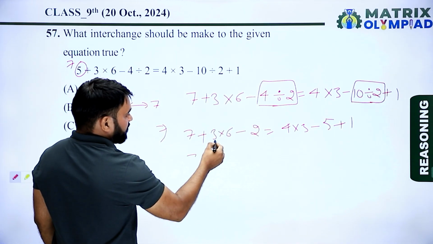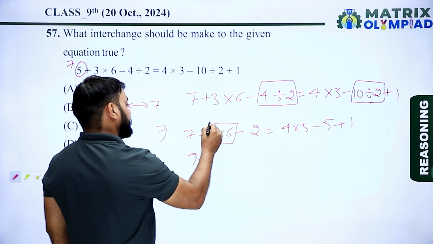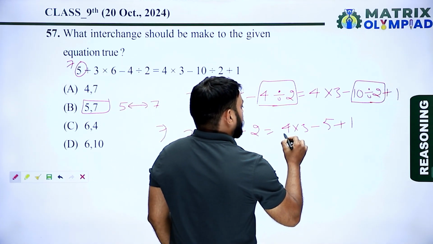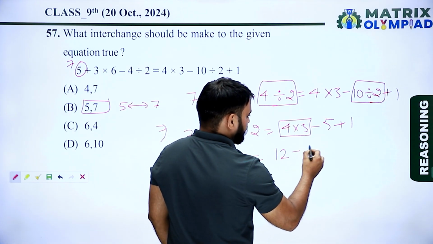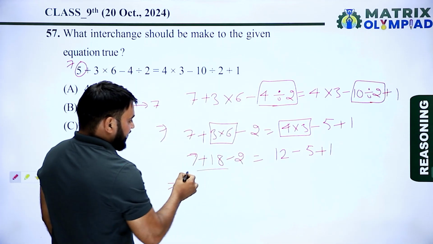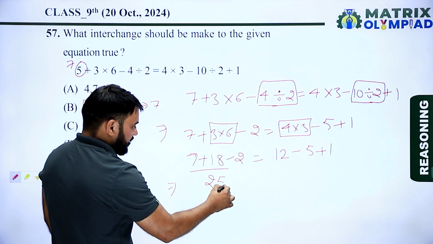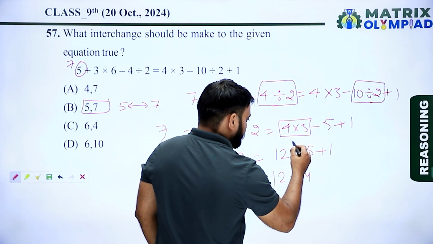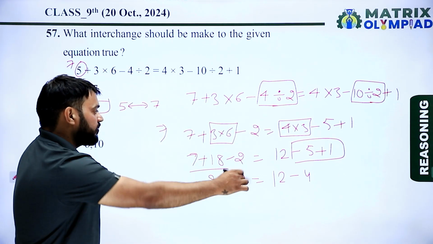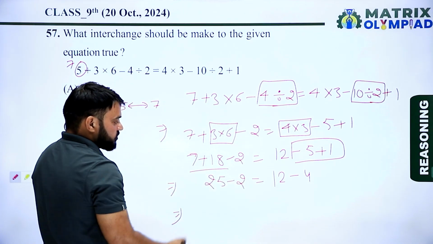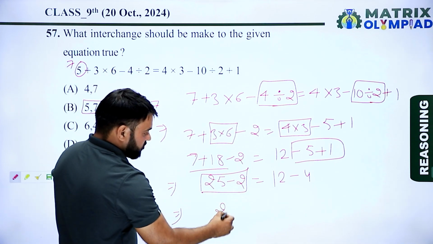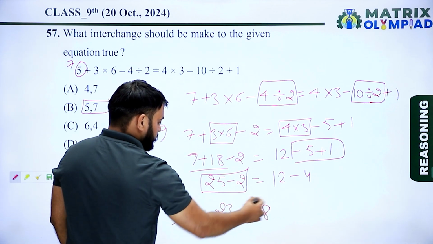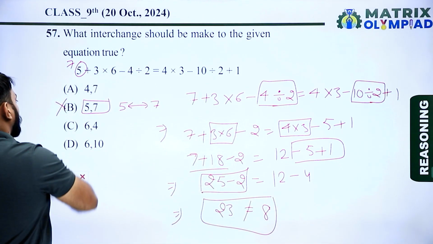Then 3 multiply by 6 means 18, and 4 into 3 means 12. So 18 plus 7 means 25 minus 2 is equal to 12 minus 4, because minus 5 plus 1 is minus 4. So 25 minus 2 means 23 is equal to 12 minus 4, which means 8. 23 never equals 8. So here option B is also an incorrect option.